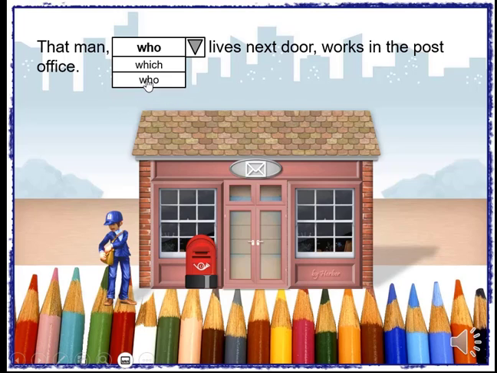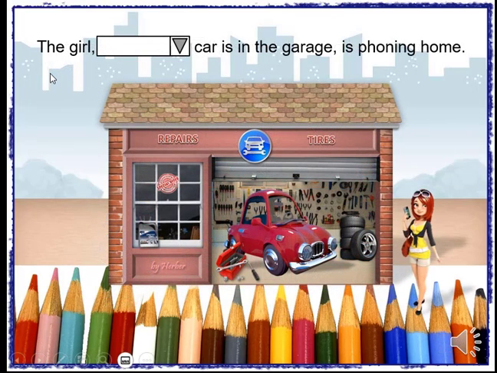Who lives next door, works in the post office. The girl. The girl. Which, whose, who. In this sentence, look carefully at the relation between the girl and the car.